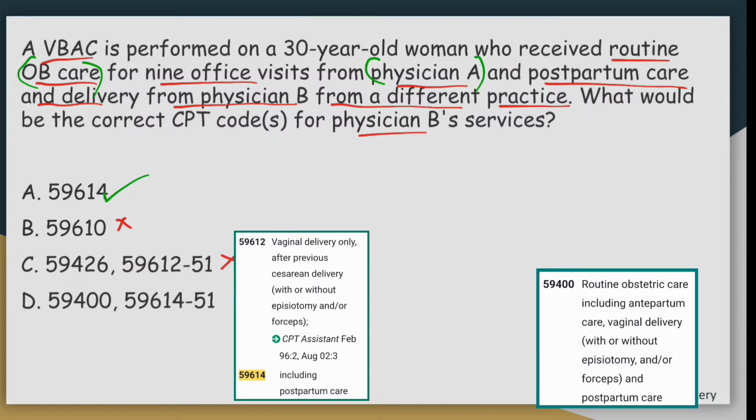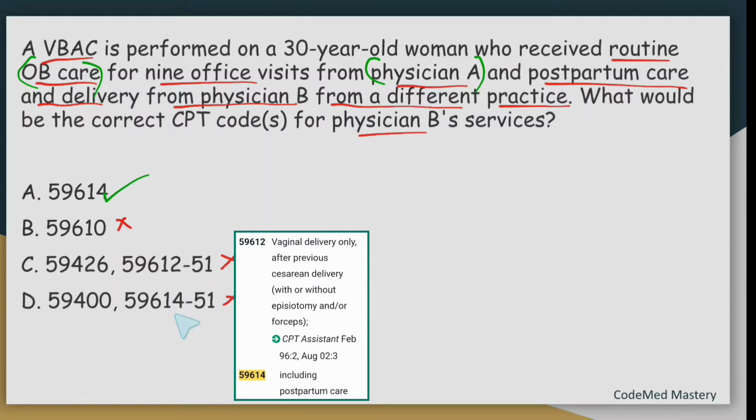And option D, 59400, is for routine obstetric care, including antepartum care, vaginal delivery, and postpartum care. But it does not include vaginal birth after cesarean, right? It is just for routine obstetric care, including antepartum care, vaginal delivery, and postpartum care. So we cannot code 59400, eliminate option D. If one code is wrong, the entire option will be wrong. So the right answer is option A.